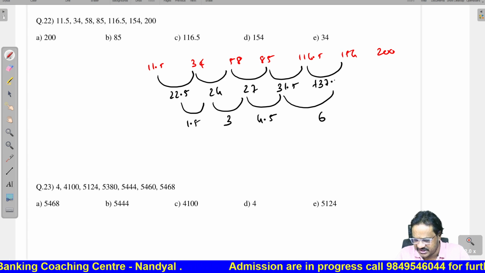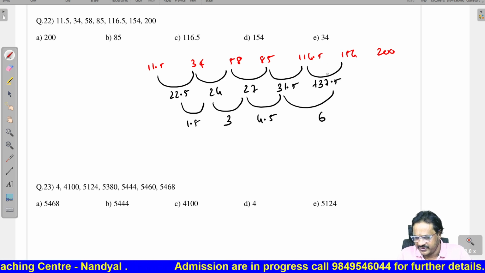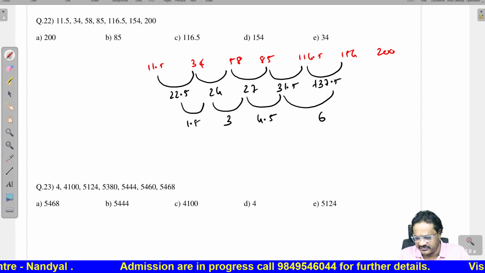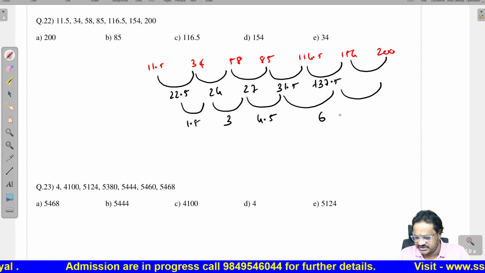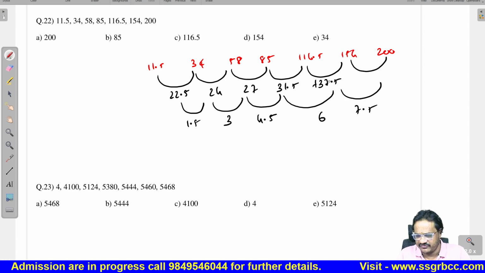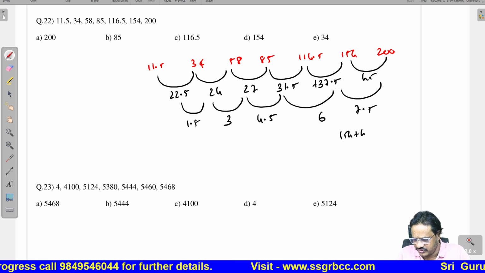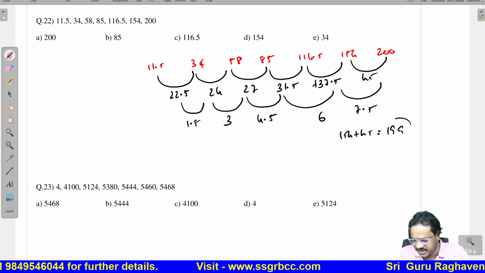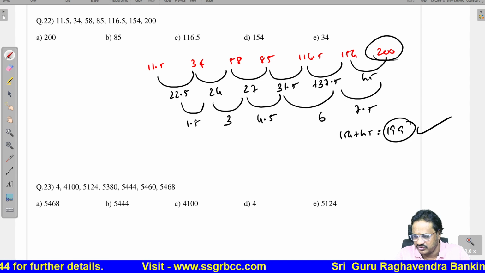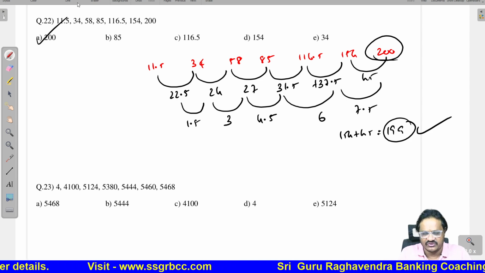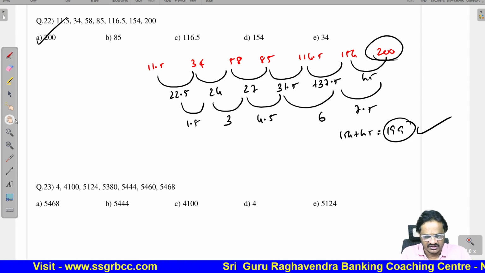So it is 37.5. 116.5 plus 37.5 is 154, correct. Next one should be 7.5, so that is 45. 154 plus 45 is 199, which is the correct one. 200 is definitely wrong. Next question.